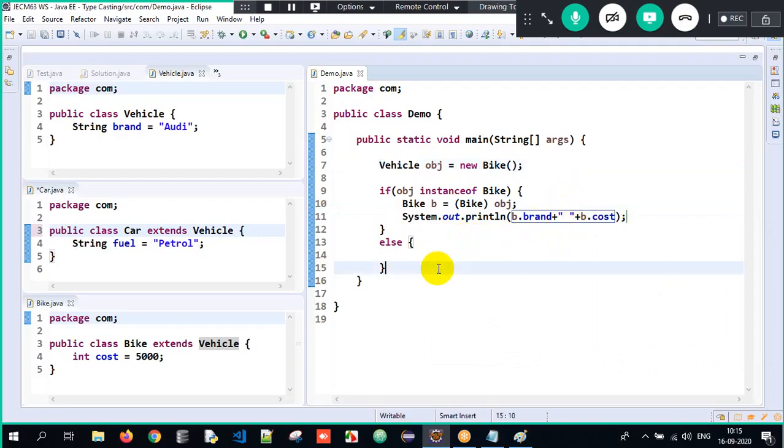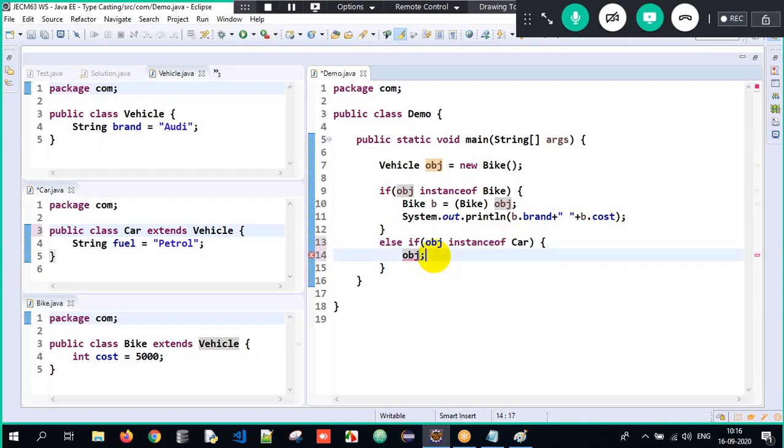Okay. Else, I can directly write, because there are only two classes involved. You can write else if also. Else if obj instanceof Car, what will I do? I have to downcast it to Car type here, Car c.